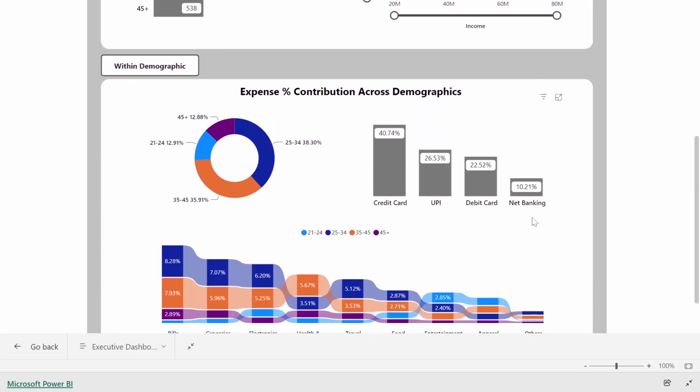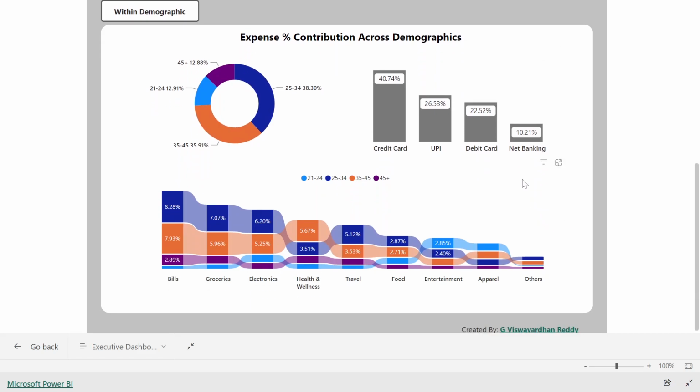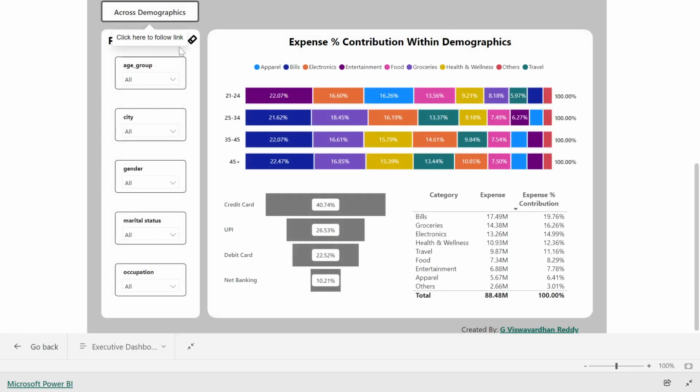And the most important section of the dashboard: expense percentage across demographics. Within demographic, expense percentage distribution by customers, payment type, categories. And within demographics, expense percentage contribution within demographics.